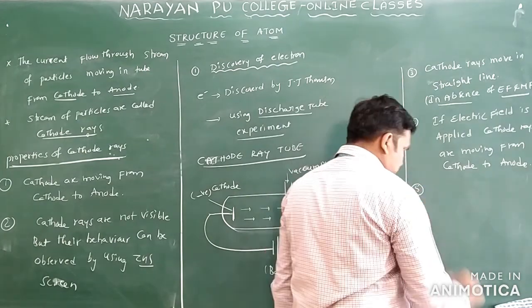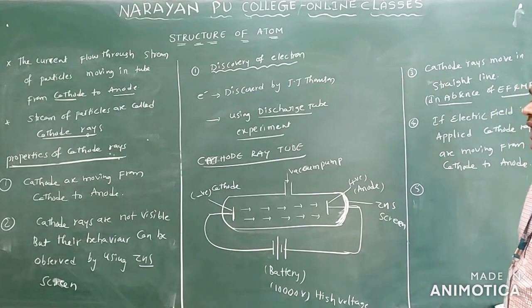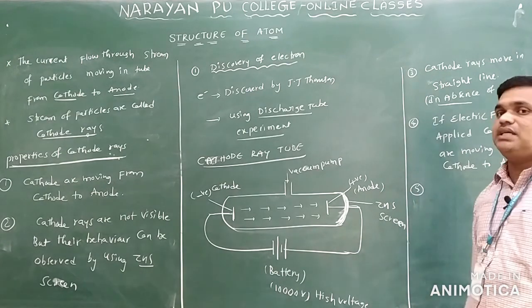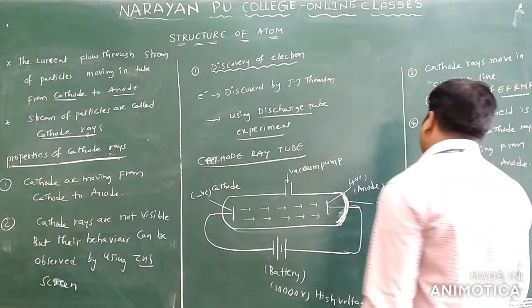This is another property of cathode rays. Cathode rays are negatively charged particles. These negatively charged particles are called electrons only.